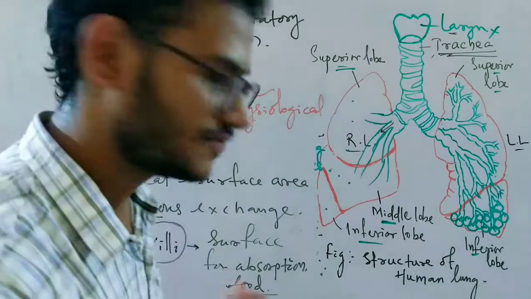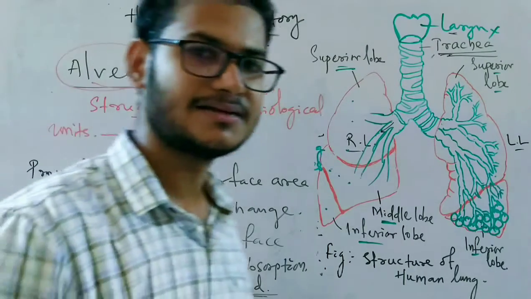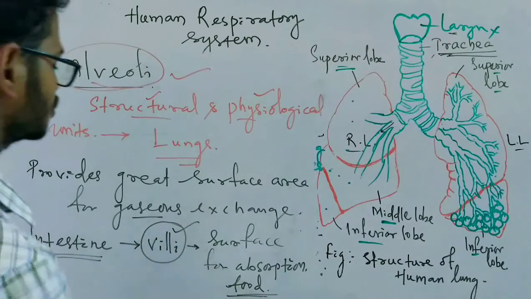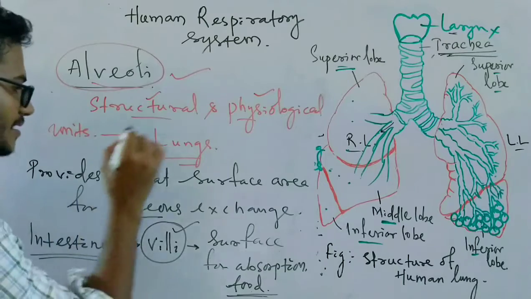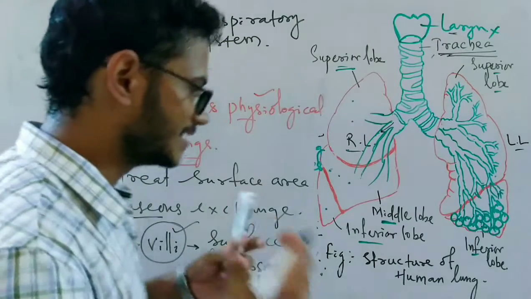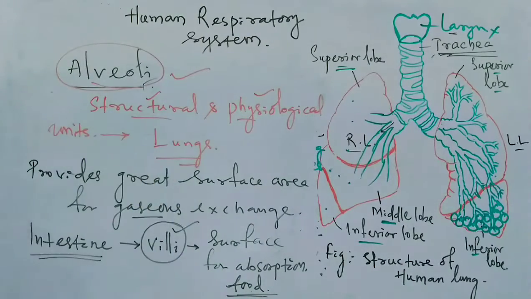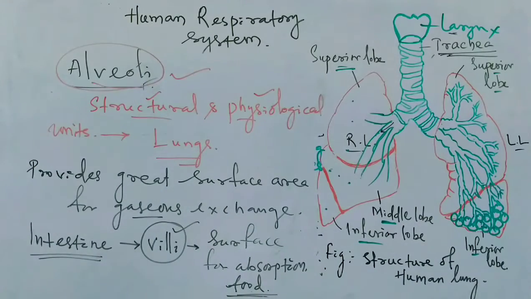The surface of the inner wall of the intestine is increased by the presence of villi on the inner surface. Likewise here, the greater surface area is provided by the spherical air sacs, the alveoli, that are present inside the lungs. Okay, so they have an important function like this.